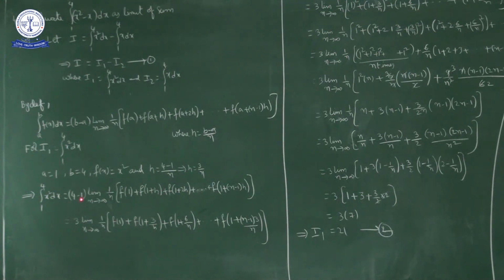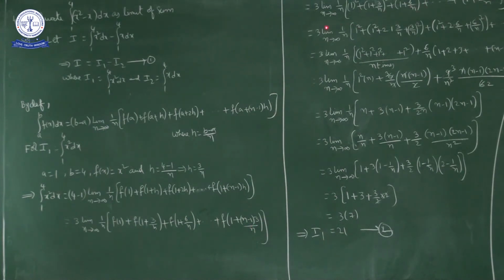So 4 minus 1 is 3. 3 into limit n approaches infinity, 1 by n into f of 1 plus f of 1 plus 3 by n plus f of 1 plus 2h, nothing but f of 1 plus 6 by n, and so on up to f of 1 plus n minus 1 into 3 by n. What is f of x? f of x is x square. So f of 1 is 1 square. f of 1 plus 3 by n is 1 plus 3 by n whole square. f of 1 plus 6 by n is 1 plus 6 by n whole square. And so on up to f of 1 plus n minus 1 into 3 by n is 1 plus n minus 1 into 3 by n whole square.